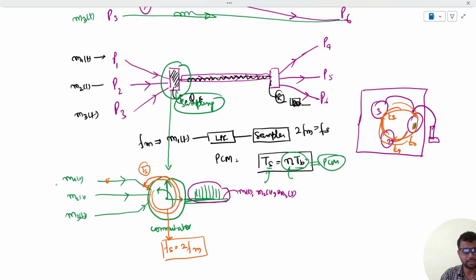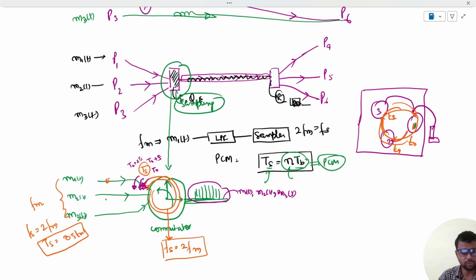Since let us assume that m1, m2, and m3 have the same bandwidth fm, we can say that fs will be equal to twice fm, or Ts will be equal to 1/(2fm). That we have seen in pulse code modulation. So try to understand that this commutator is rotating such that it takes one sample and exactly after the Ts interval, the sampling interval, it collects another sample. Suppose it starts at time t0. So the second sample will be collected at t0 plus Ts, and the third sample at t0 plus 2Ts.